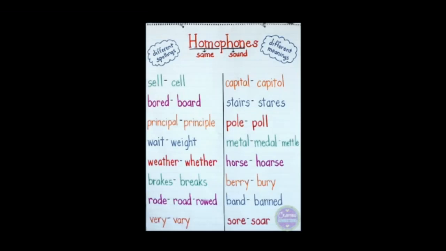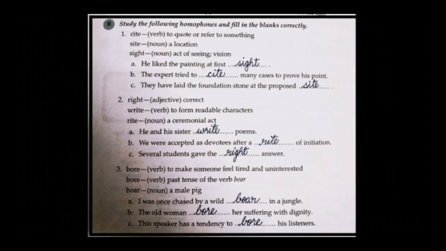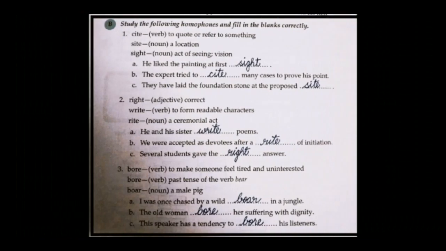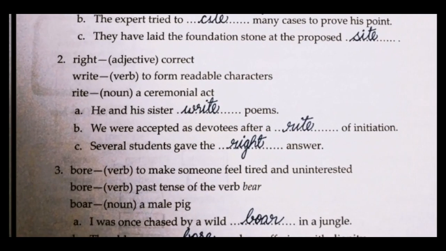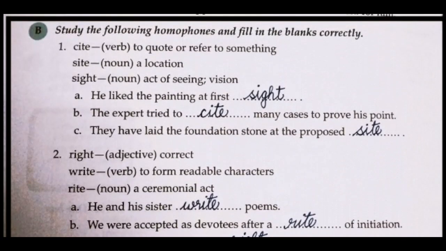Now, the next one. Exercise B on page number 156, you have an exercise related to homophones. It is: study the following homophones and fill in the blanks correctly. Let's refer to the first one. Sight, sight, sight. S-C-I-T-E is a verb, whereas S-I-T-E is a noun, a location. S-I-G-H-T is also a noun, meaning act of seeing or vision.